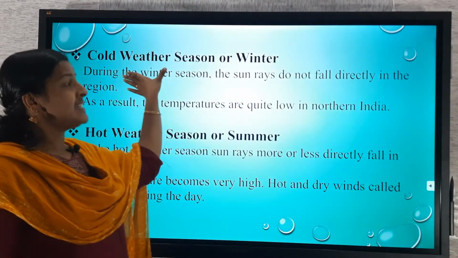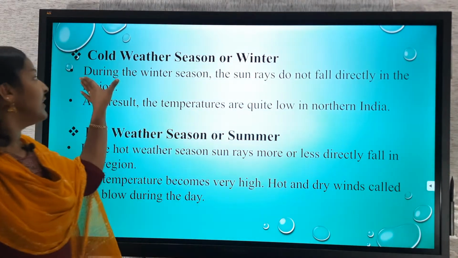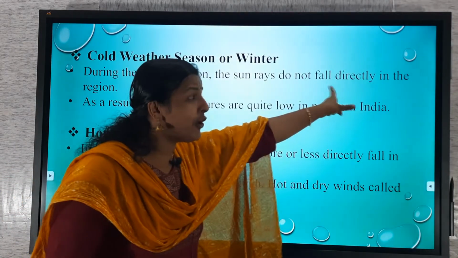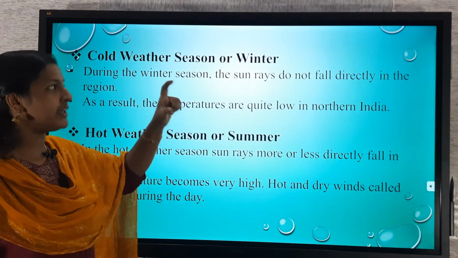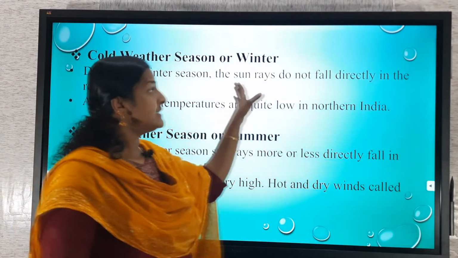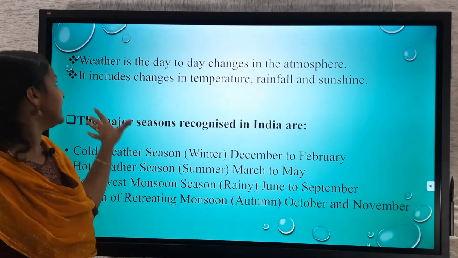Now we can discuss the cold weather season or winter season. During the winter season, the sun rays do not fall directly in the region. That is the difference between winter season and other seasons.